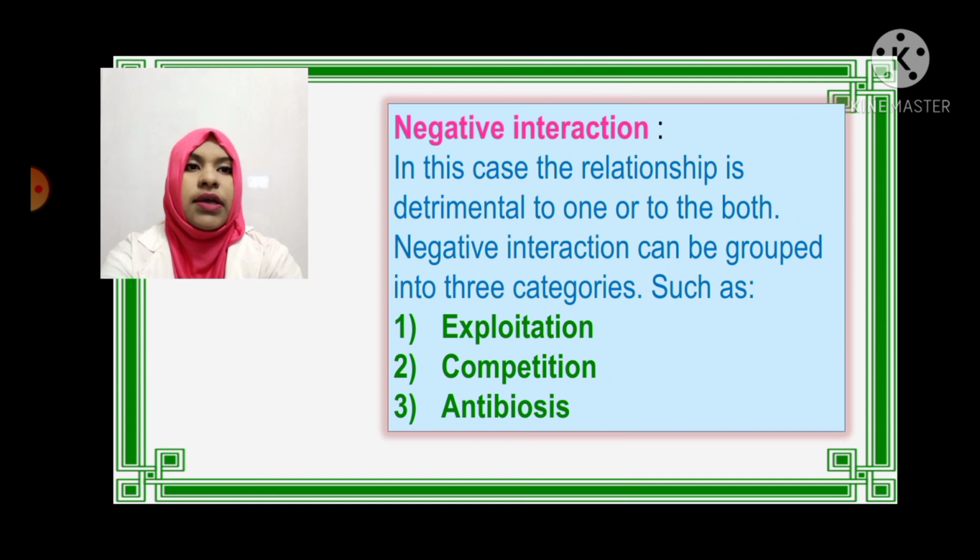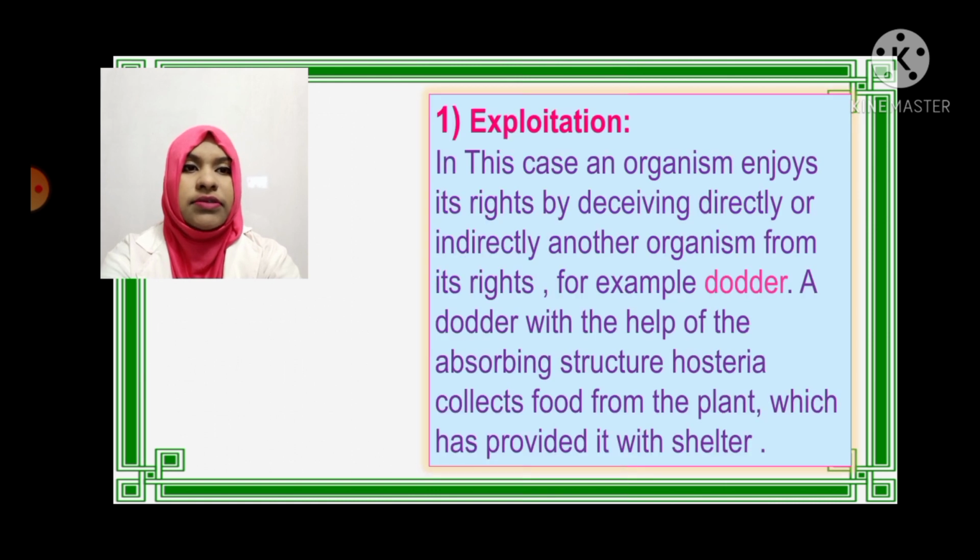Negative interaction. In this case, the relationship is detrimental to one or both. Negative interaction can be grouped into three categories: exploitation, competition, and antibiosis. Exploitation. In this case, an organism enjoys its rights by deceiving another organism directly or indirectly of its rights. For example, dodder. A dodder, with the help of the absorbing structure haustoria, collects food from the plant which has provided it with shelter.